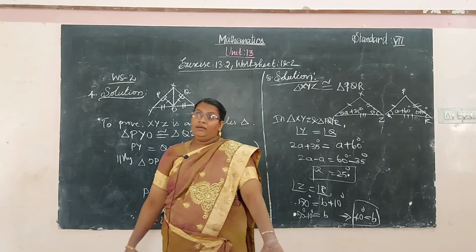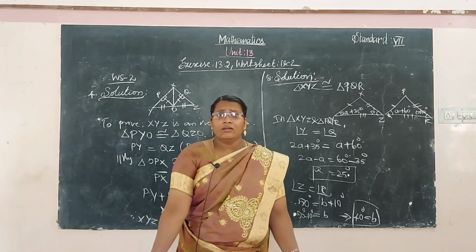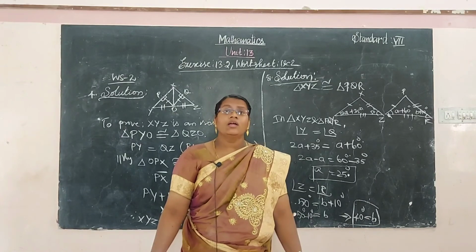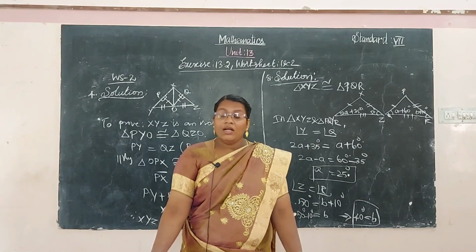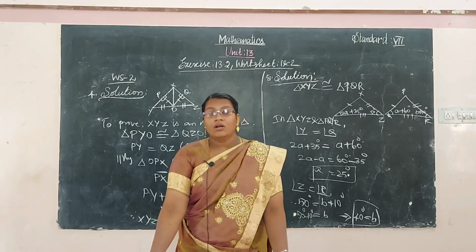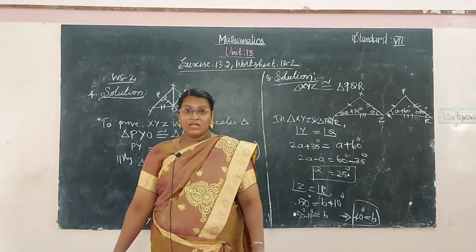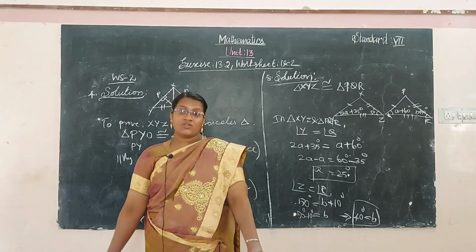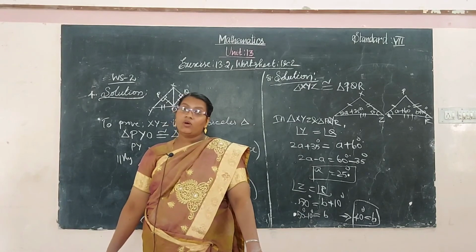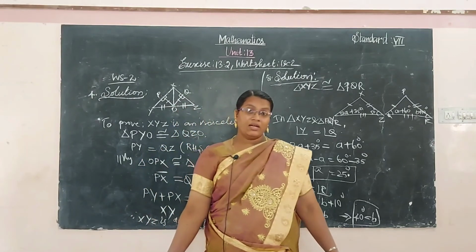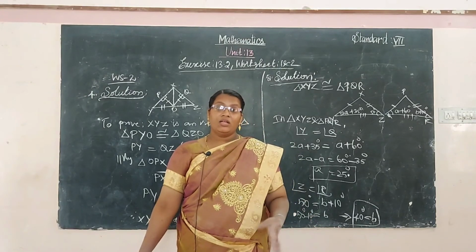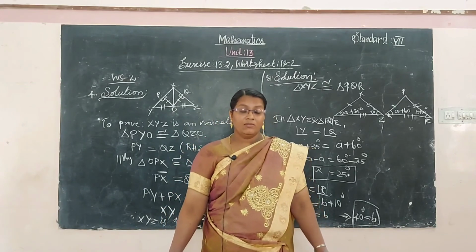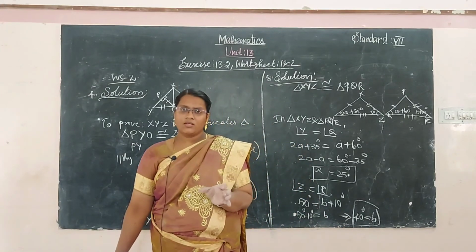Then we learned congruence of quadrilaterals, squares, rectangles and circles. Congruence of squares means the corresponding sides of one square are equal to the other. For rectangles, the length and breadth are equal to the other. Congruence of circles means the radii of the circles are equal.